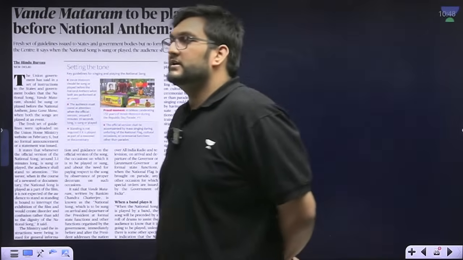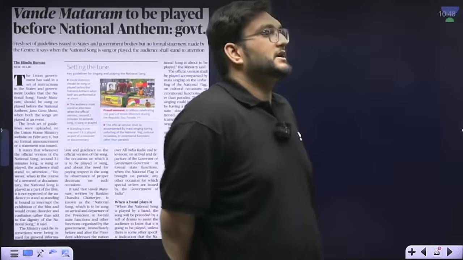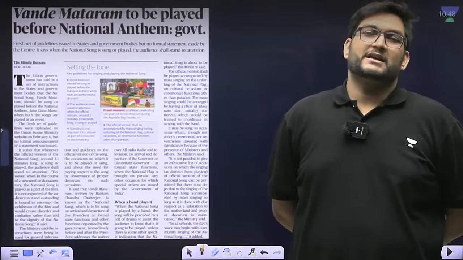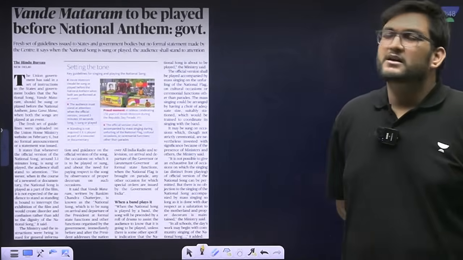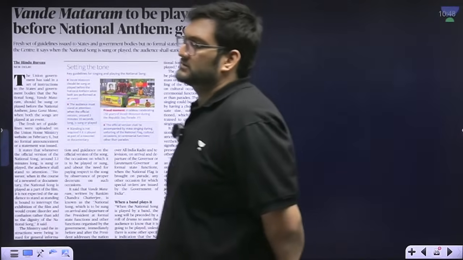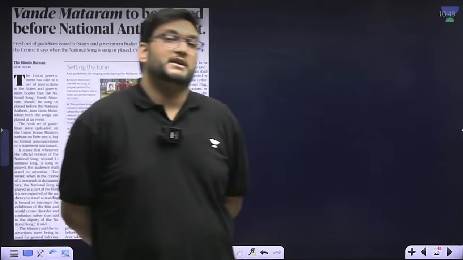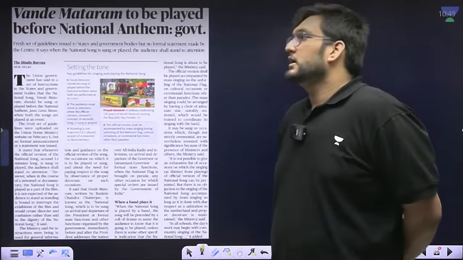However, the government said that this was a part of the larger communal understanding that communalism, the seeds were sown in 1937. A very simplistic understanding of how communalism and how Muslim League and how partition happened, but that is what is expected from politicians. The point here is now there is a proper guideline which has come for Vande Mataram and the national song, which has to be followed now.